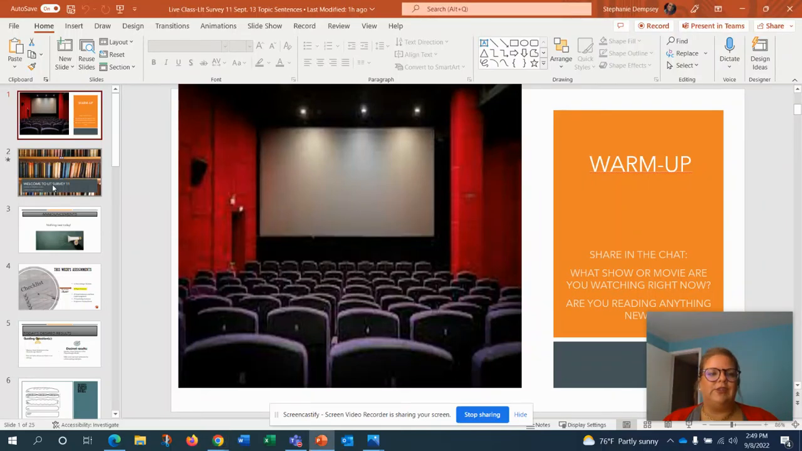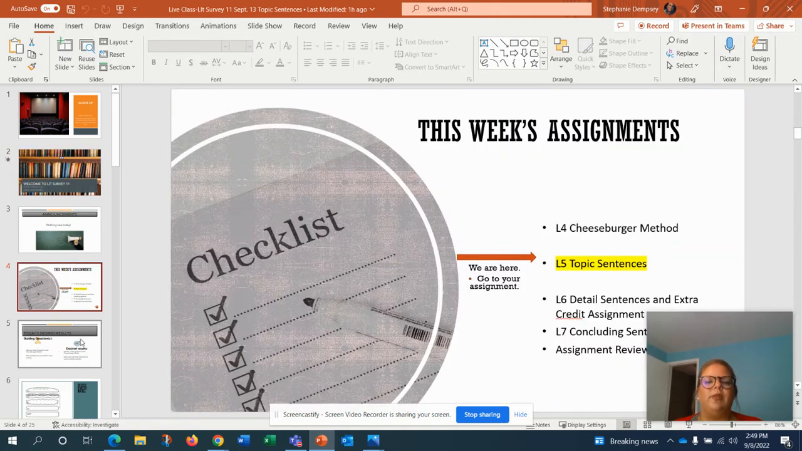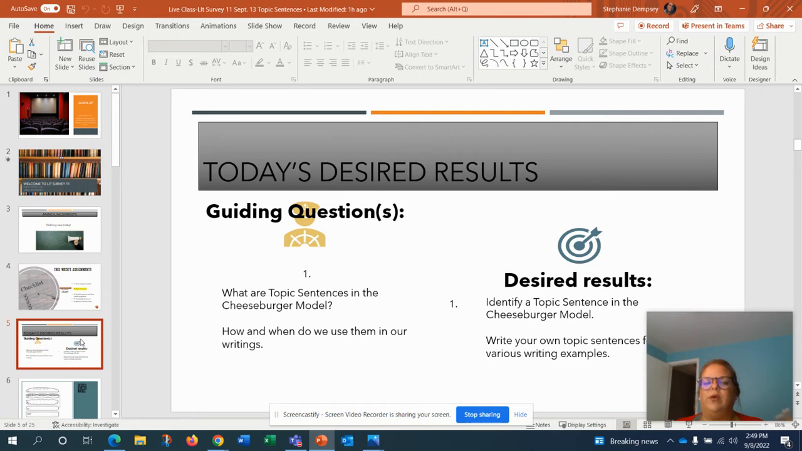Good morning, guys. So today what we're going to be working on is topic sentences in Lit Survey 11. So you've been working on the cheeseburger model. So we're going to try to figure out what topic sentences are in this model and identify a topic sentence in the cheeseburger model. Write your own topic sentences for various writing examples.